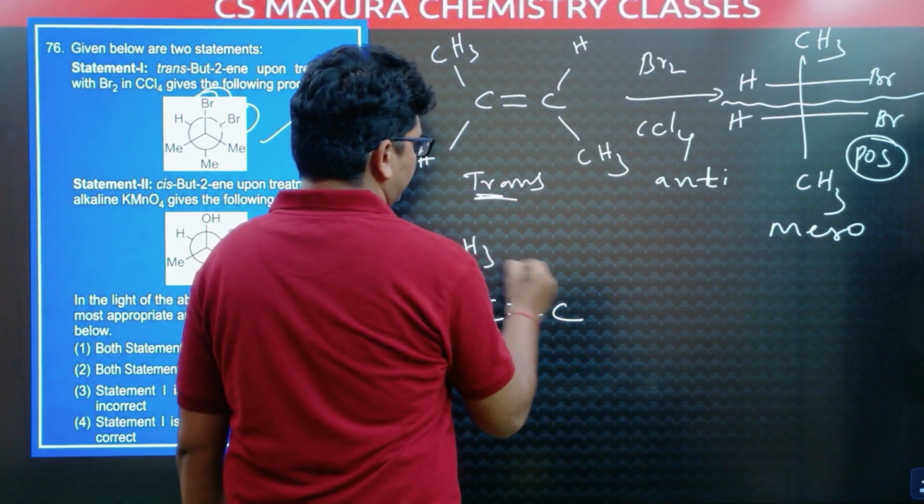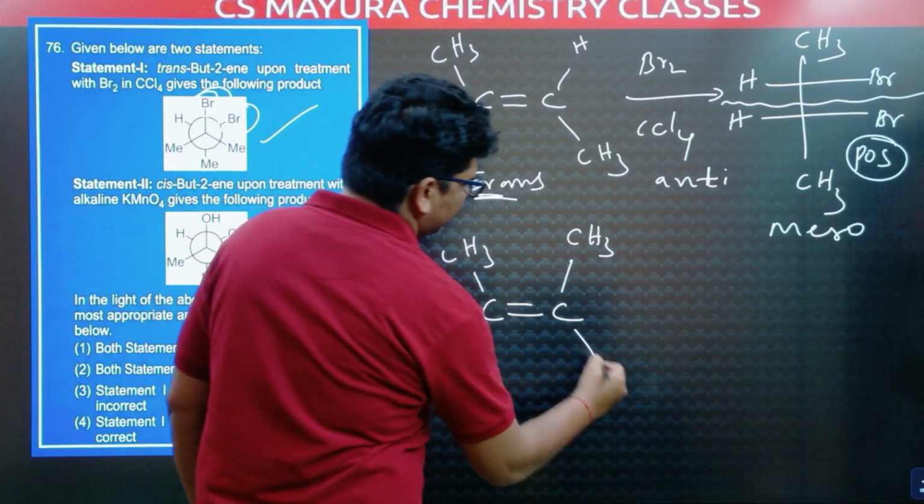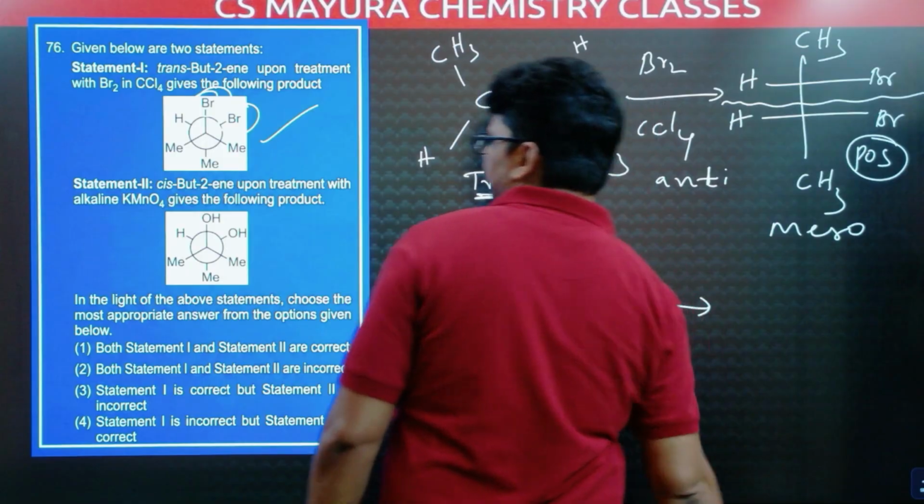Cis-but-2-ene: two similar groups on the same side. CH3 on the same side, hydrogen on the same side. This is the cis form. And this cis form is treated with